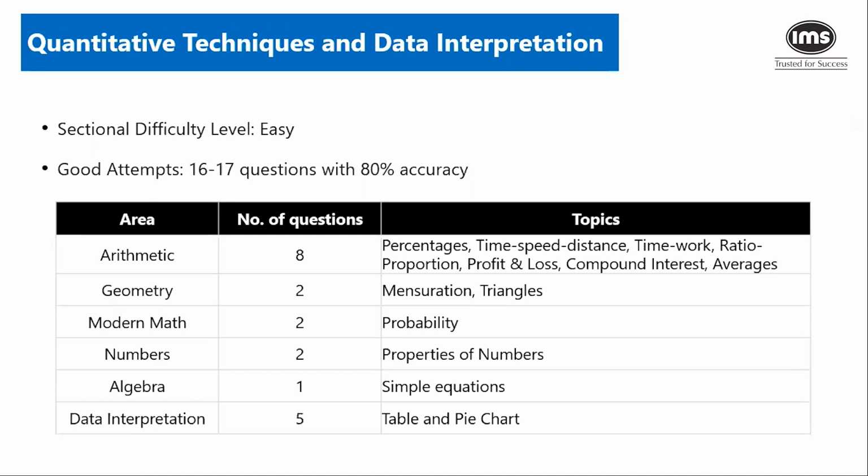Again, this is assuming that you are somebody who is a well-prepared candidate for a test like this. Because somebody who hasn't done a lot of prep, who is not very serious, will find it difficult to attempt even maybe 8 questions. But for a well-prepared candidate, we can say that 16, 17 would have been definitely possible. What was dominating was arithmetic, of course. So out of 28 questions, a large share was from arithmetic, which is percentages, TSD, time and work, and all of that. And arithmetic has to be the focus of your prep as well. Even historically, they have asked a lot of questions on arithmetic. So make sure that you do arithmetic very well.